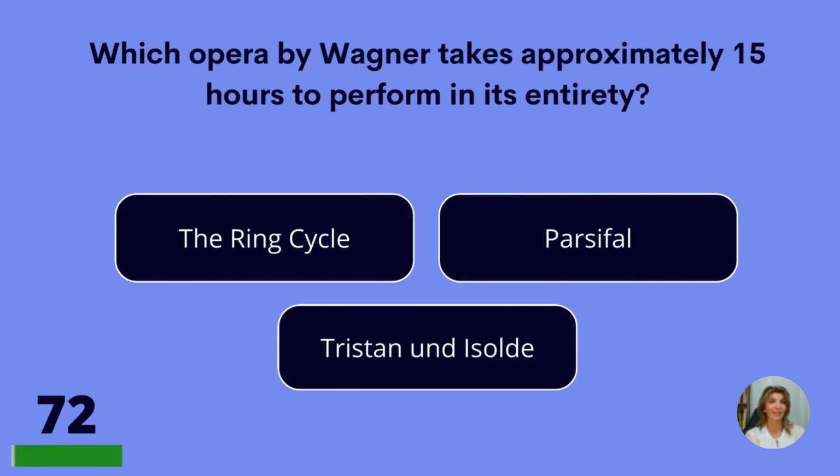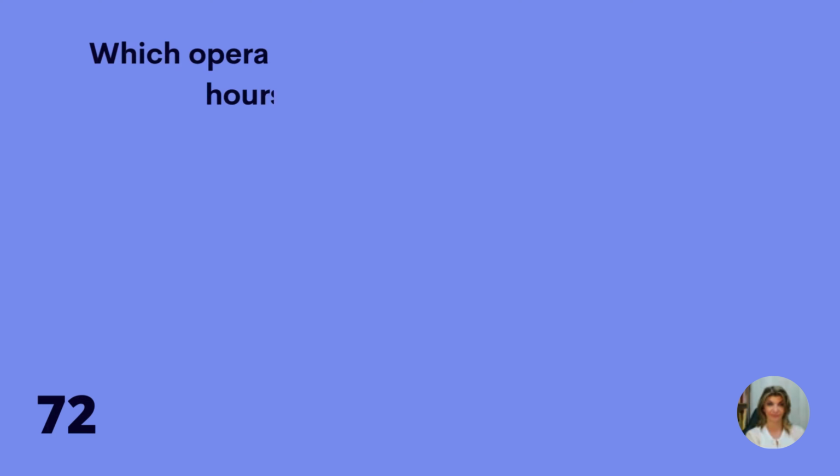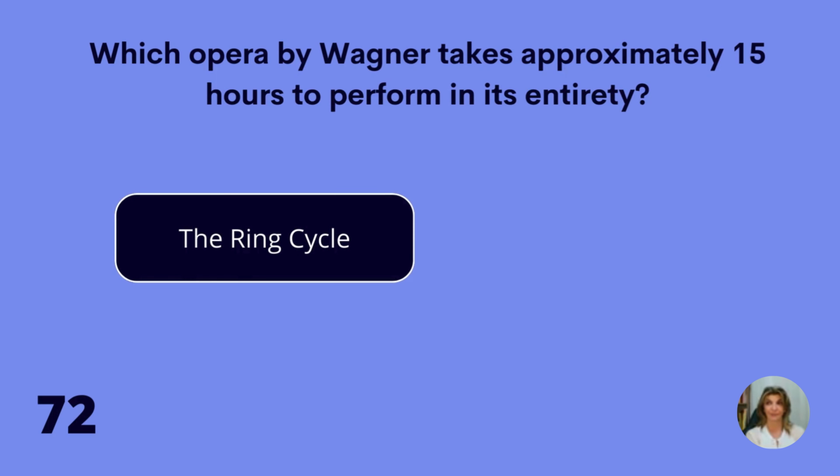Which opera by Wagner takes approximately 15 hours to perform in its entirety? The Ring Cycle, Parsifal, or Tristan and Isolde? The Ring Cycle.